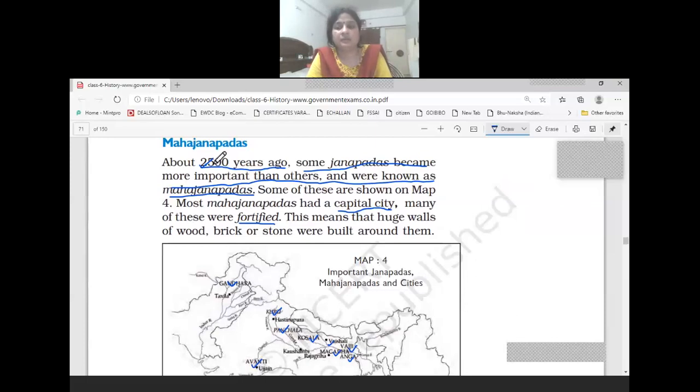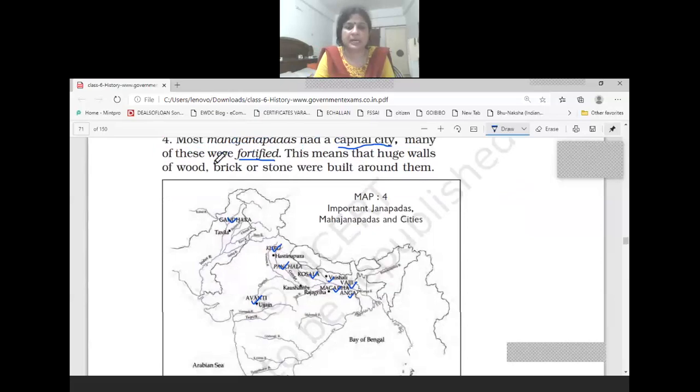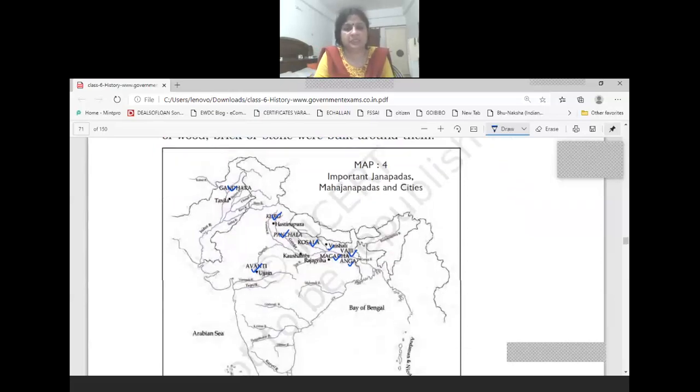Okay, and we can see these Mahajanpadas given in the map: Gandhar, Kuru, Panchal, Kosal, Magad, Vaisali, Vajji, Ang, Avanti. All these are important Mahajanpadas. Actually, there were 16 Mahajanpadas at that time. And you must understand the difference between Jana, Janpada, and Mahajanpada. The difference is in the territory.